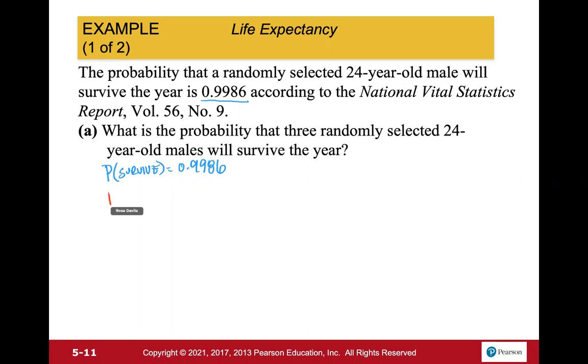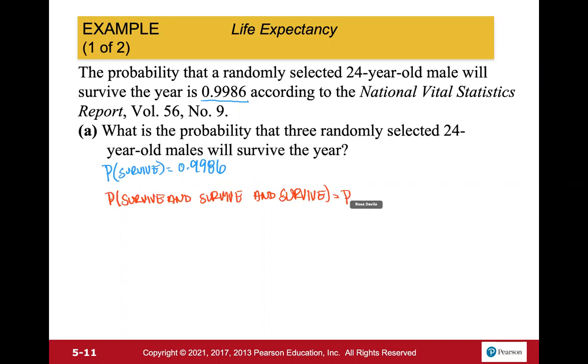So what's the probability of survive, and the probability of survive, and the probability of survive? So here, because we have 3 independent events, we can multiply them together.